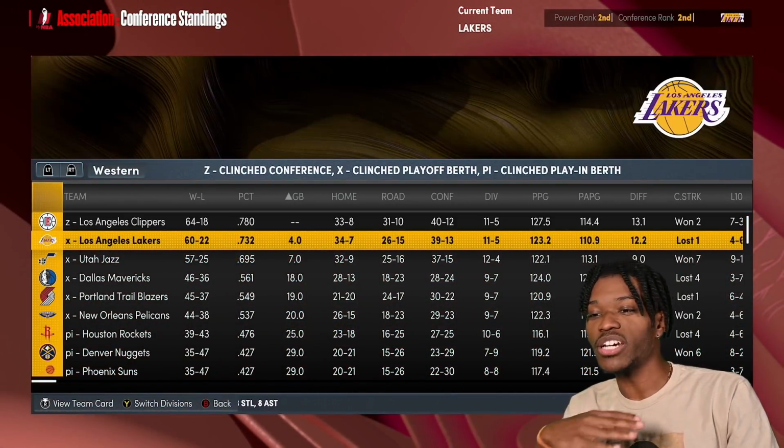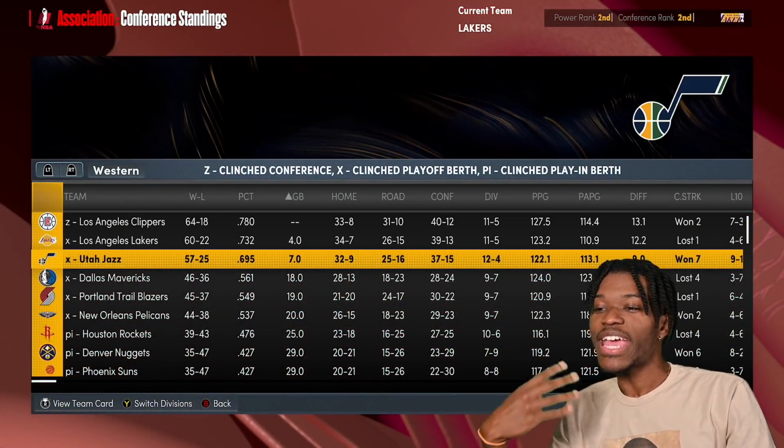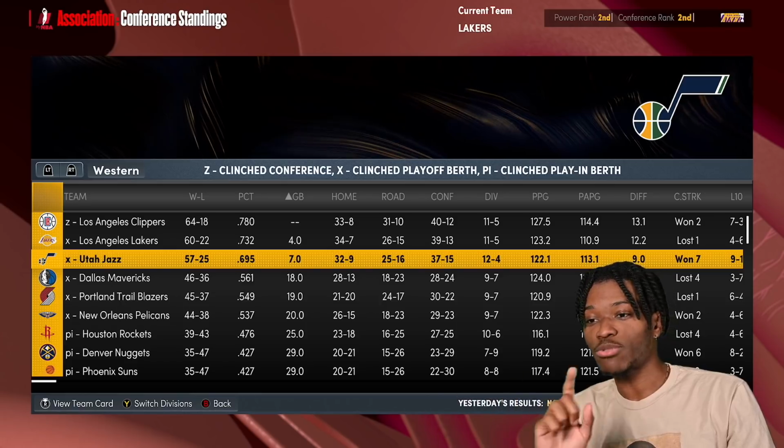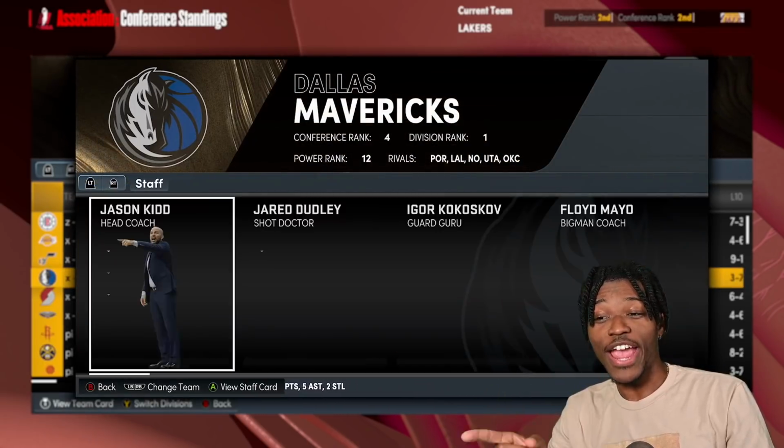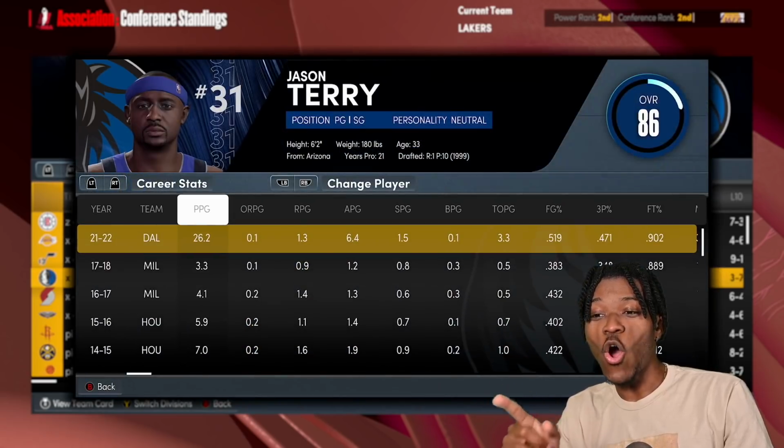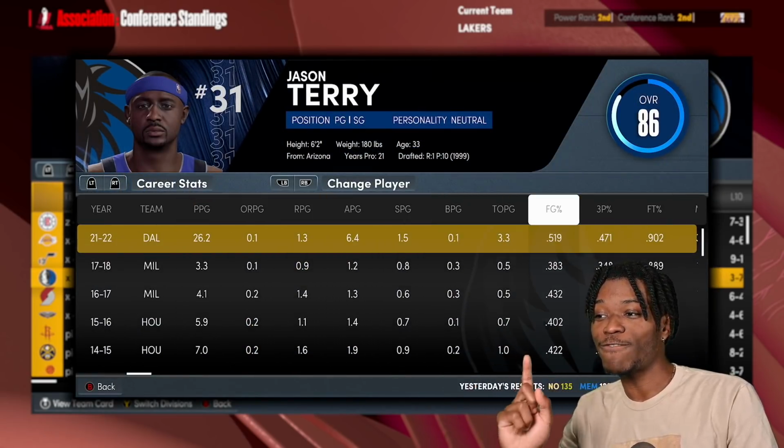Now, we saw the Clippers were really good. We know the Lakers were good. They got the MVP. AK-47, he was on the all-defensive team, so you knew he was going to be solid. Dallas and Jason Terry. How is Jason Terry not an All-Star averaging 26 and 6 with 50, 47, 90 shooting splits?